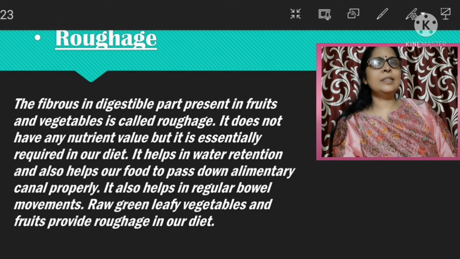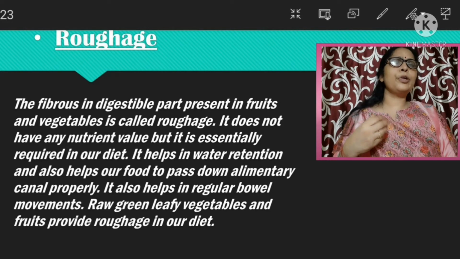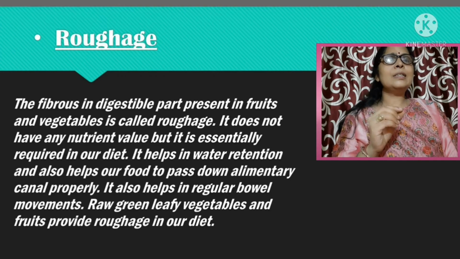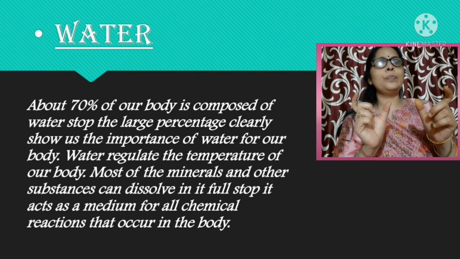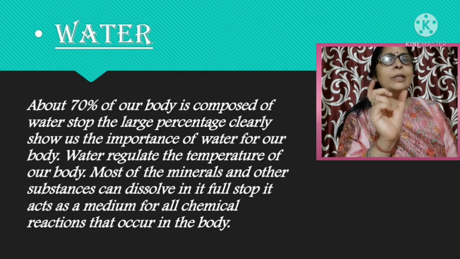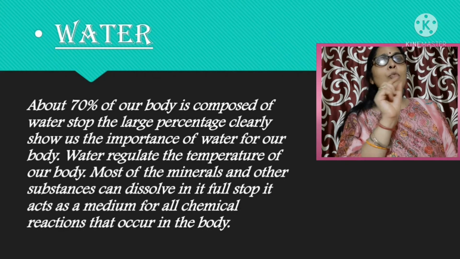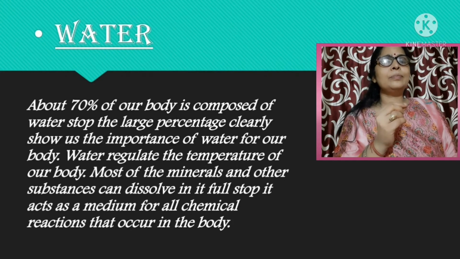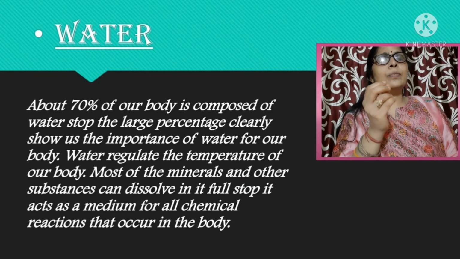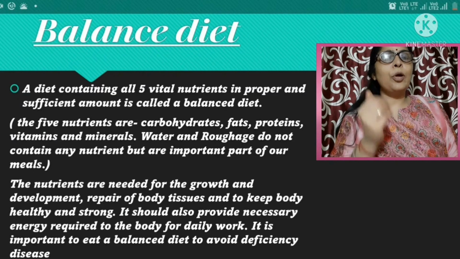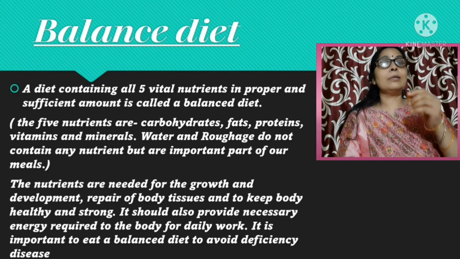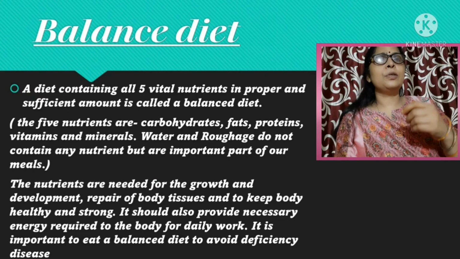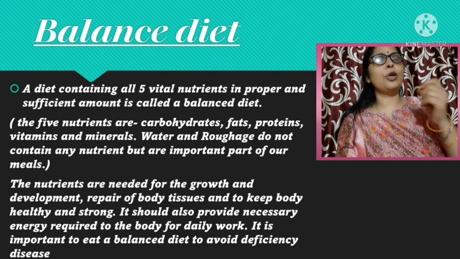Now we come to the disease. Disease is the illness of the body. When our body is not working properly, it is the disease. And all the diseases are grouped into two groups: communicable and non-communicable. Communicable diseases are those diseases which spread from one person to another person. For example, diarrhea, cholera, cold, flu, tuberculosis. These are the examples of communicable disease. And non-communicable diseases are those diseases which do not spread from one person to another person, like blood pressure, diabetes. These are the examples of non-communicable disease.